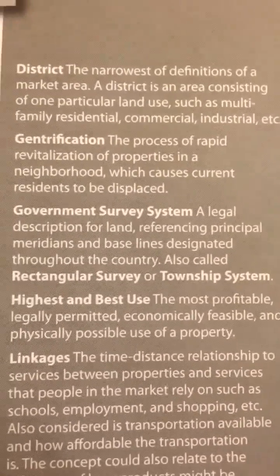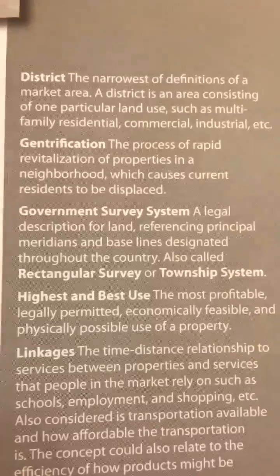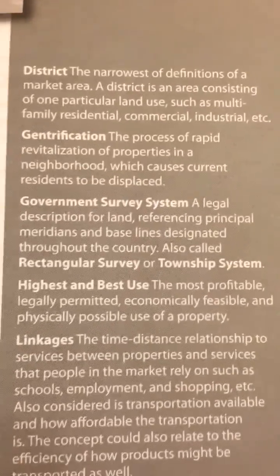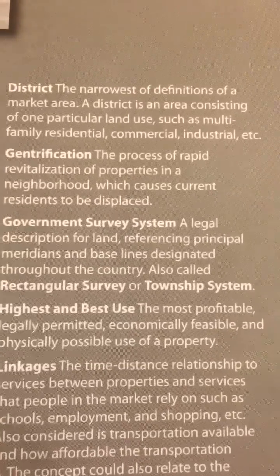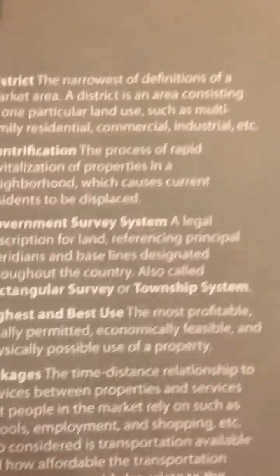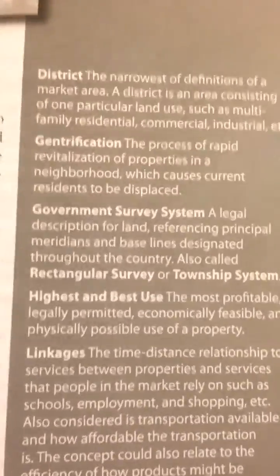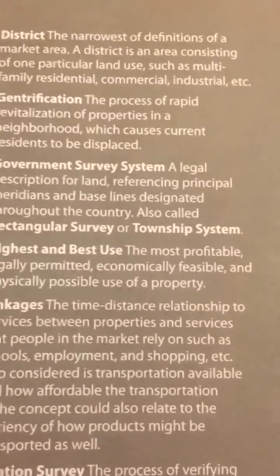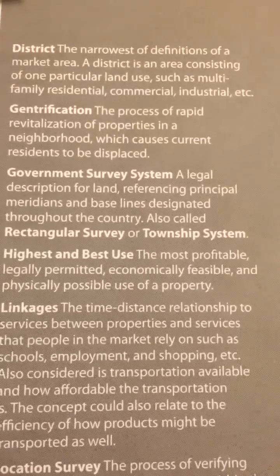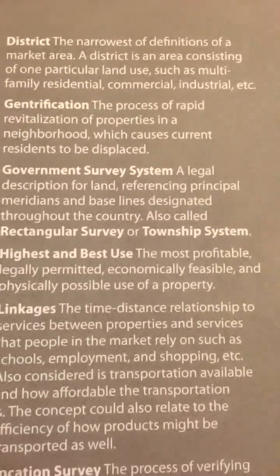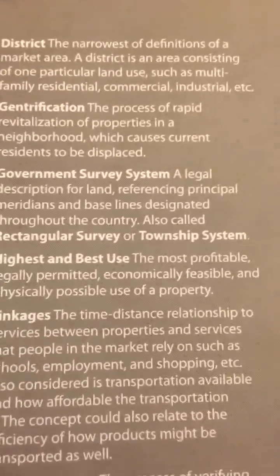Government survey system. A legal description for land referencing principal meridians and baselines designated throughout the country, also called rectangular survey or township system. Highest and best use. The most profitable, legally permitted, economically feasible, and physically possible use of a property.